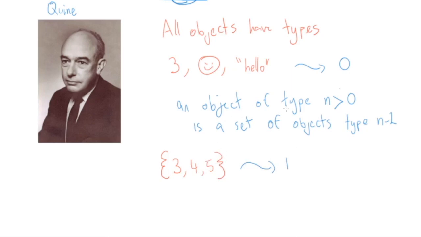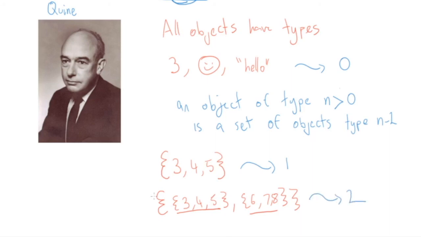Why? Because an object of type n, so n greater than 0, so like 1, an object of type 1 is a set of objects of type n minus 1. So n minus 1 is 0. So an object of type 1 should be a set of objects of type 0. Okay, what would a set of type 2 be? Well, a set of type 2 would be a set of sets of type 1. So for example, something like this, {3, 4, 5}, {6, 7, 8}. Okay, so we know that these component elements of this set are type 1, right? So a set of those objects would be type 2.